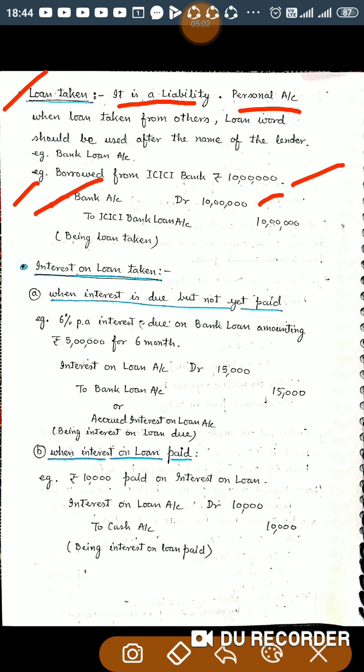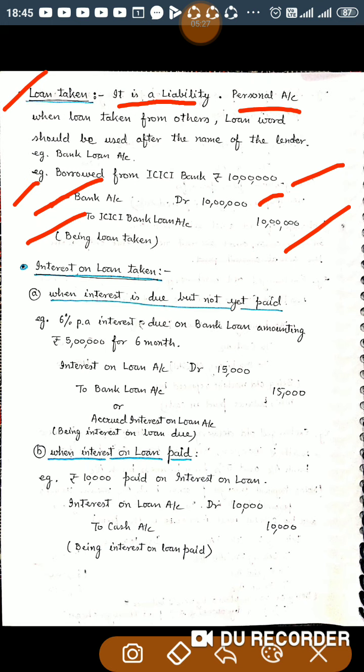Increase in bank balance is nothing but an increase in asset. Modern rule: increase in asset should be debited, so bank account should be debited. At the same time, loan is a liability for the business, so increase in liability should be credited. The name of the liability is ICICI bank loan account, being loan taken from ICICI bank.